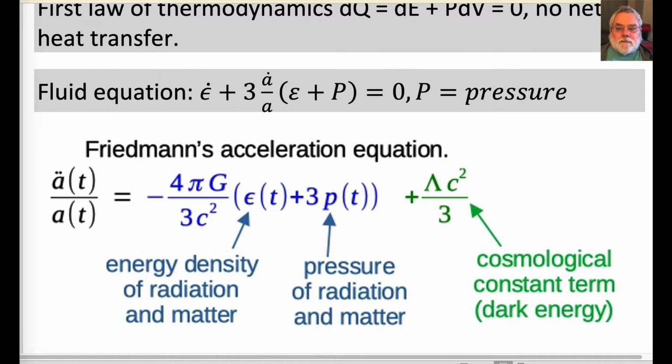Taking the derivative of his first equation and using the fluid equation, we get Friedmann's second equation, the acceleration equation. The acceleration of the scale factor, a double dot, is on the left-hand side. Notice that the left-hand side is not squared.